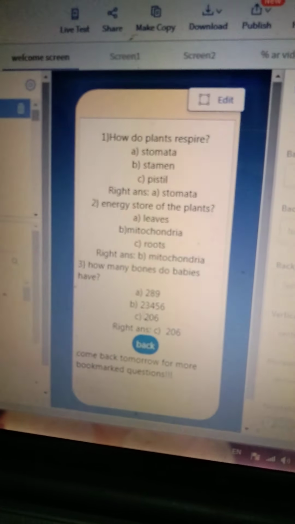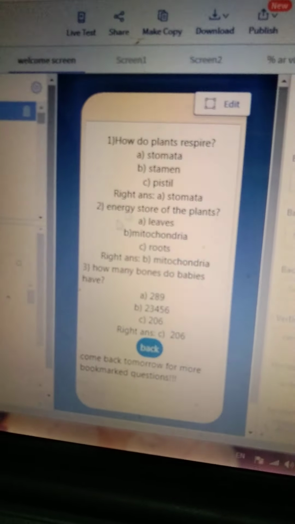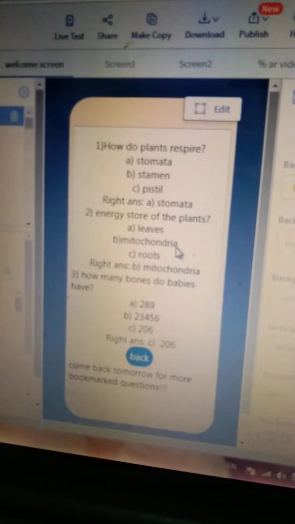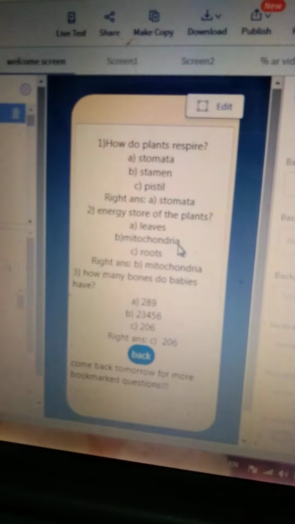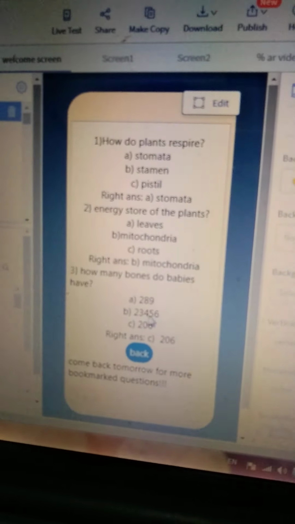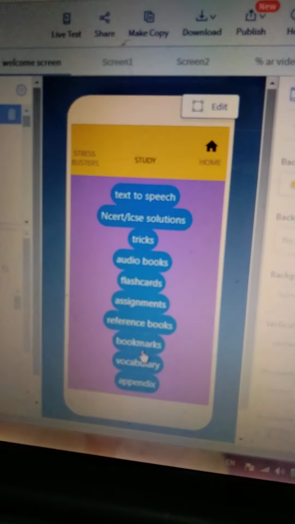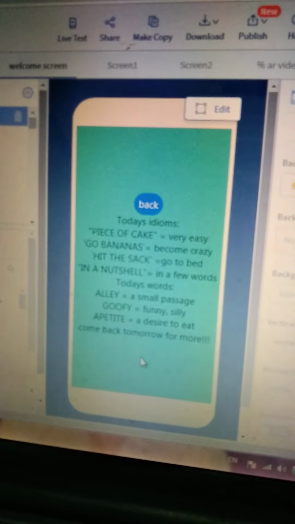Next is bookmarks. Bookmarks is like the important questions for every chapter, so that it will be very helpful for the student to refer to the important questions just before the exam. So we'll go back. Next is vocabulary.